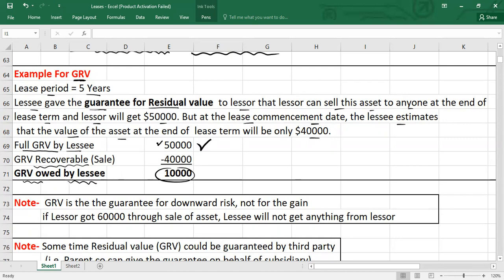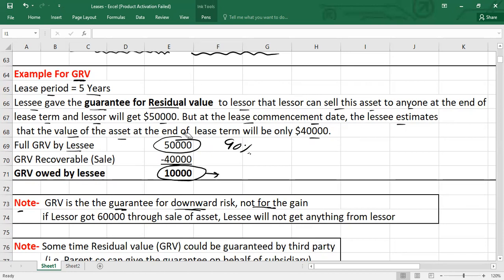So this 10,000 is called GRV owed by lessee. Please remember this, because in some calculations, especially when you do the accounting for the lessee and want to calculate the lease liability, you will use this value, GRV owed by lessee. And when you apply the 90% test, which I will explain in a few minutes, you will use the full GRV, which is guaranteed by the lessee. Here is a note: GRV is the guarantee for downward risk, not for the gain.